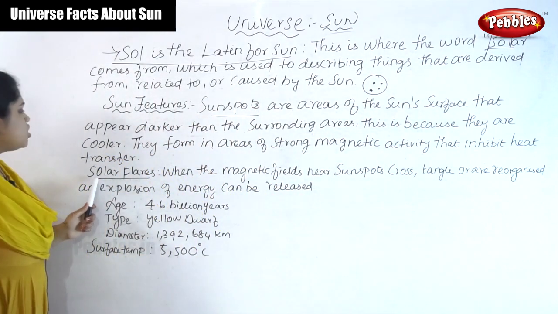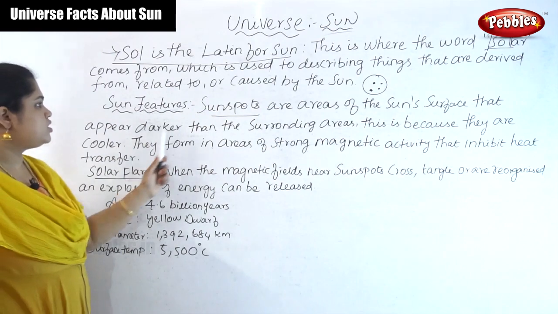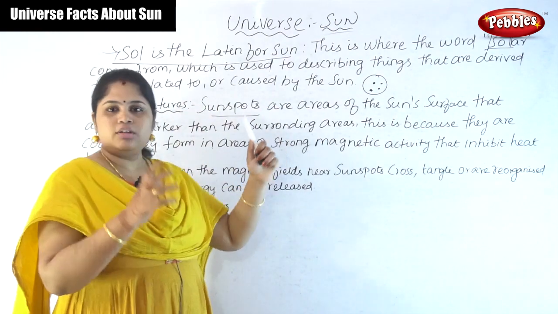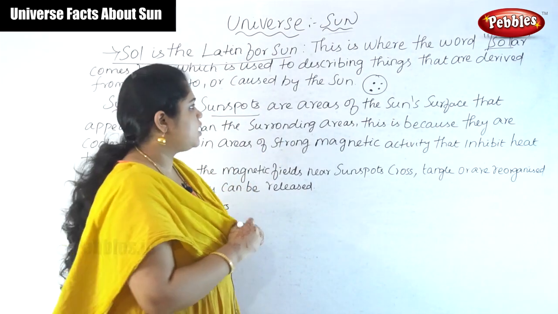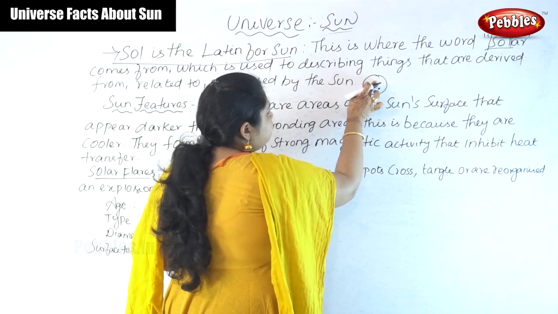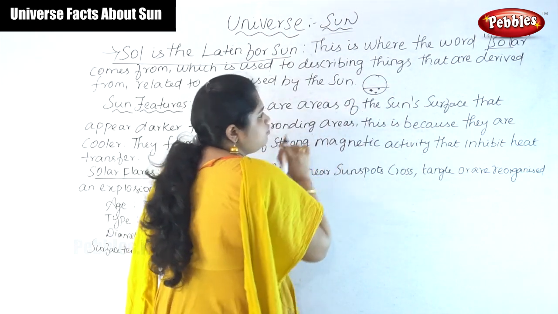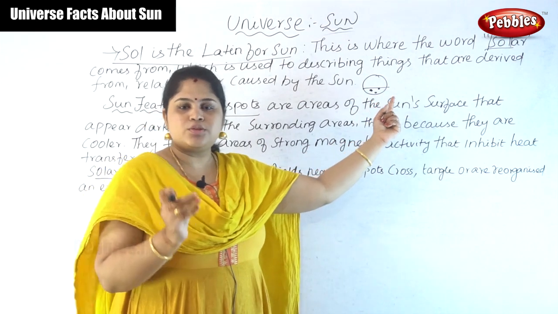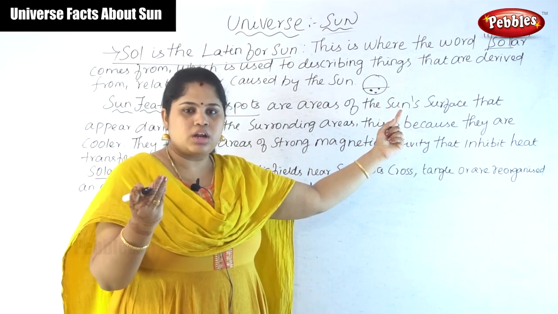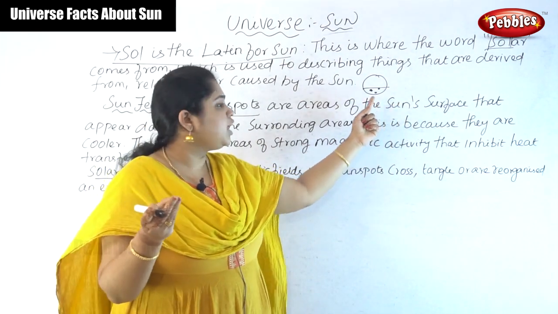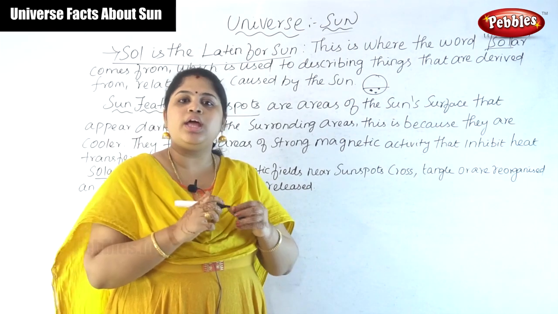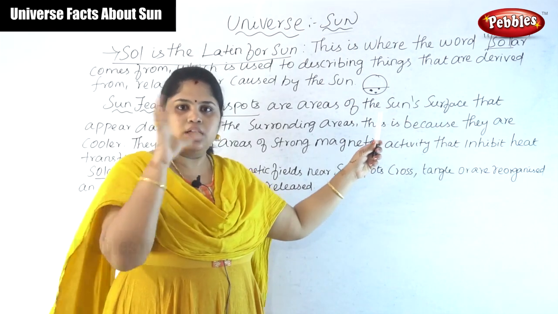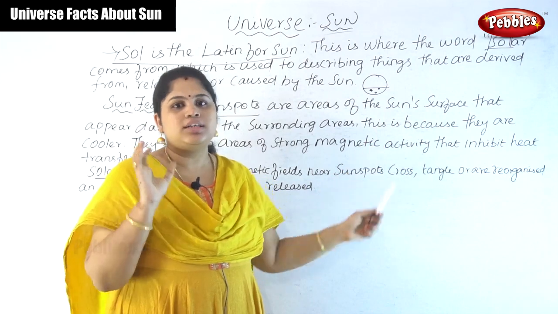The first point is the sunspot. The sunspot will always be on the surface of the sun. Why is there a sunspot? Because there is no sun there, and where there is no sun the area will always be cooler. So sometimes the area is full of darkness.